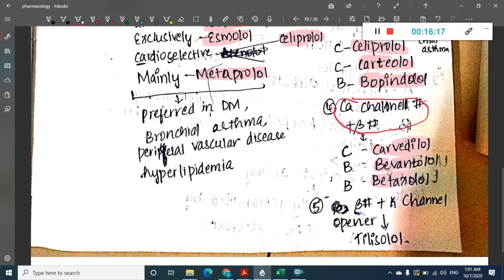Then we have the final one, which is beta blockers with potassium channel openers. This includes tilsolol.